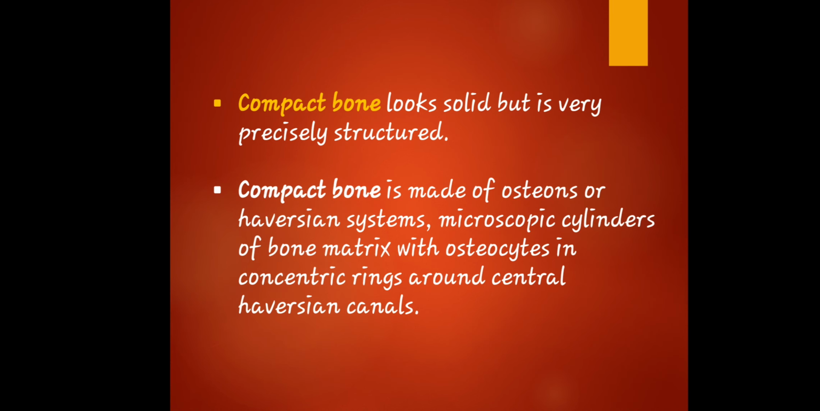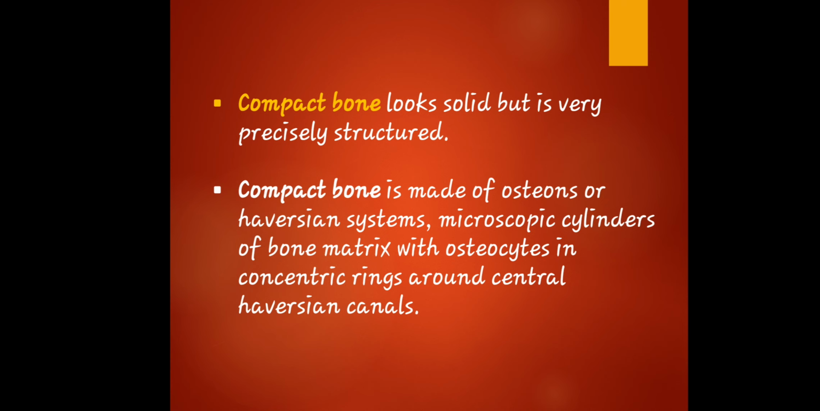Okay, let's proceed. So compact bone looks solid but is very precisely structured. Compact bone is made of osteons or the Haversian system, microscopic cylinders of bone matrix with osteocytes in concentric rings around central Haversian canals. So when we say osteon, let's unlock the vocabulary here. An osteon is the formation of the characteristics of mature bone, and it eventually takes shape during the process of bone remodeling or renewal.